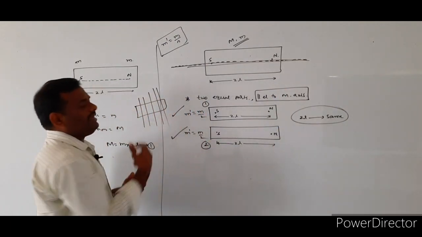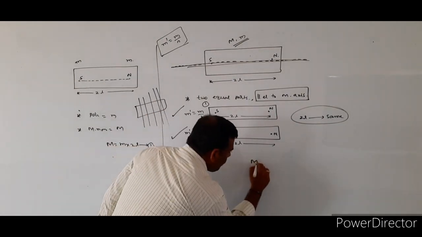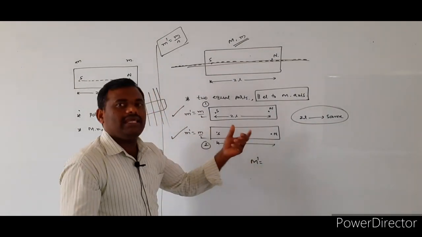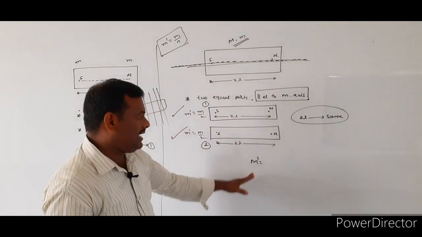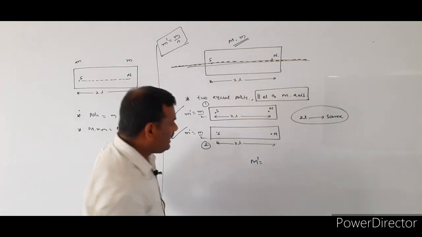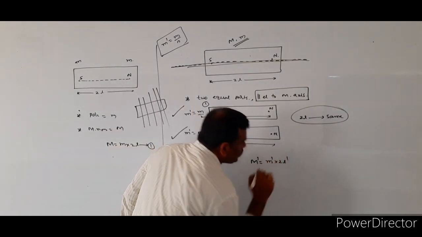So how can we calculate the magnetic moment of each and every piece? The magnetic moment of each piece will be indicated by M dash. M dash can be written as small m dash into 2l dash.